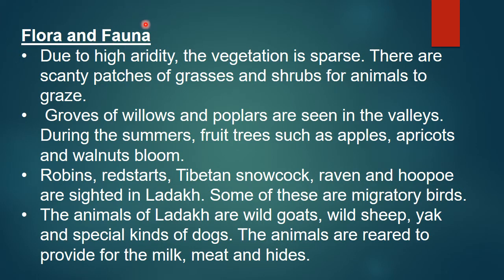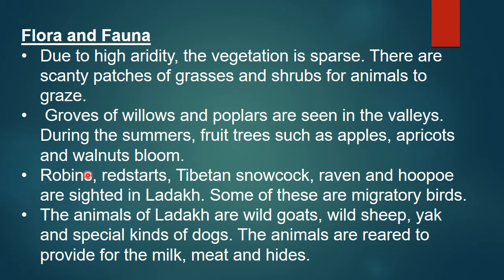And next, flora and fauna. What kind of plants and what kind of animals can we see in this place? First, due to high aridity, the vegetation is very less, like small grasses and shrubs we can find here and there, and groves of willows and poplars are seen in the valley. During the summer, fruit trees like apples, apricot and walnut bloom. So that's all the flora.